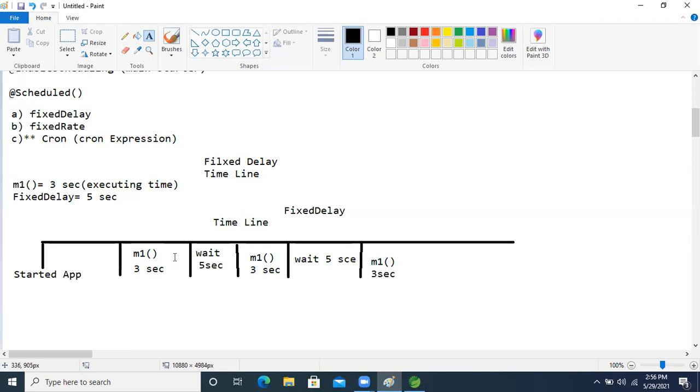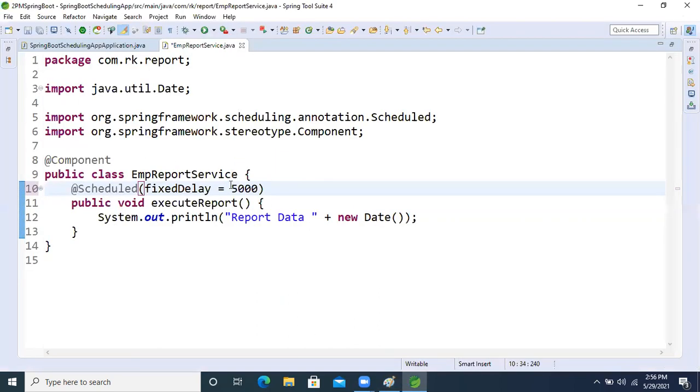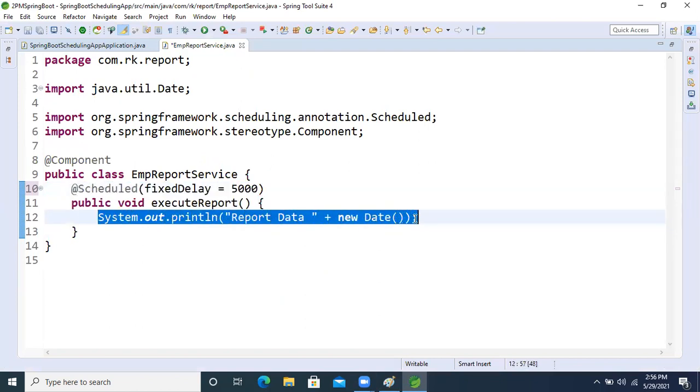If our task is taking 3 seconds, or 4 seconds, or 10 seconds, or 1 hour, still for the next execution of the same method it will wait 5 seconds, because in the argument we have given 5 seconds. Our method will wait 5 seconds, then our container will call this method again. That is called fixed delay.